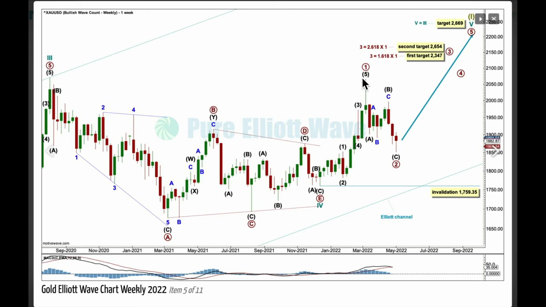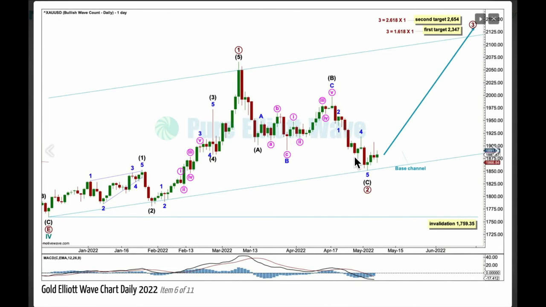At the daily chart level, this high here for primary 1, this point here, here's the lower edge of primary 2, moving a little bit lower this week. If it continues lower, it may not move beyond the start of 1, below 1759.35. If primary 2 moves lower, redraw the base channel from the start of primary 1 to wherever primary 2 may have ended. A copy on the end, it should be on the end of primary wave 1.